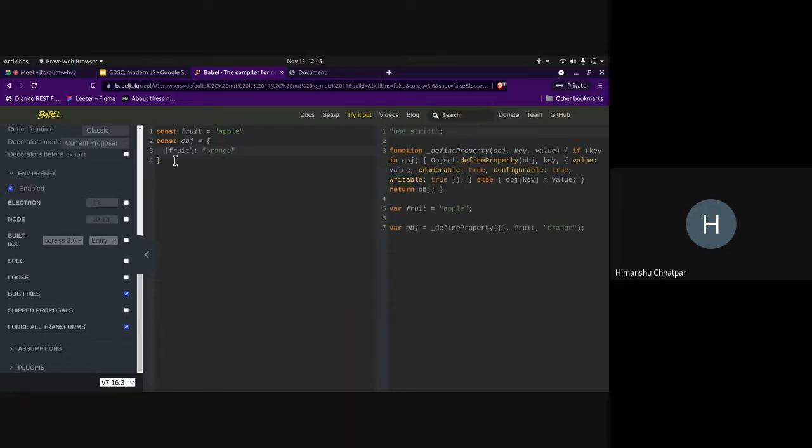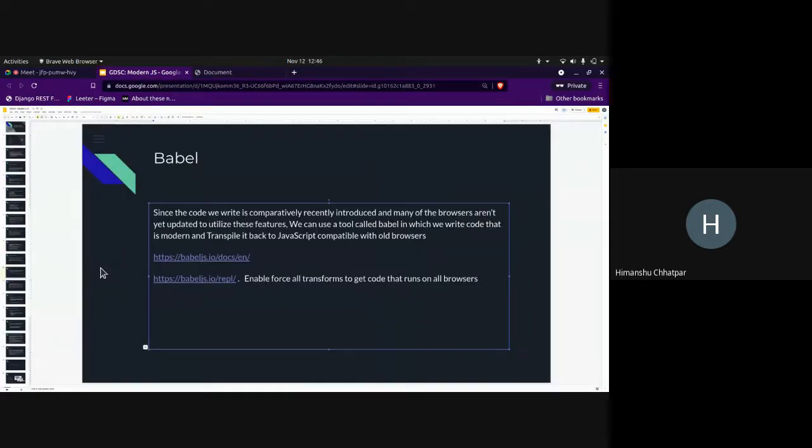So you can see this code got transformed into this. So this is why tools like Babel are used to transform your modern code into old code, because modern code may not be supported on all browsers since they may not be updated.